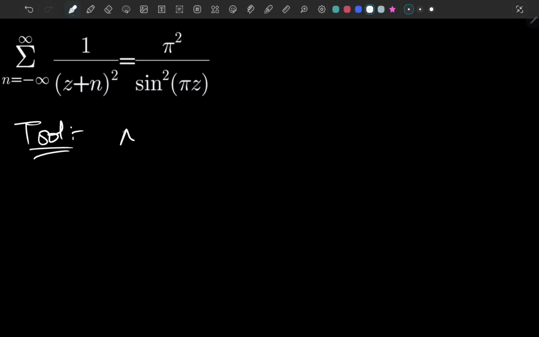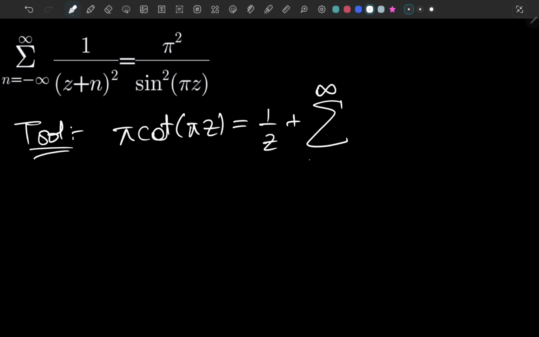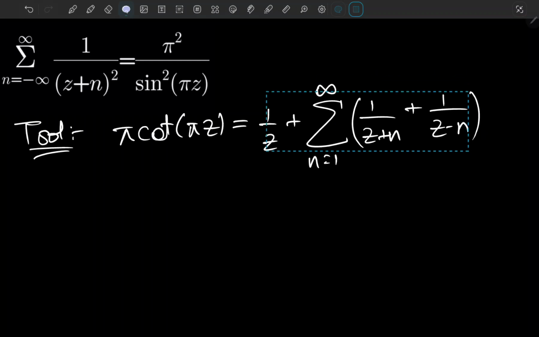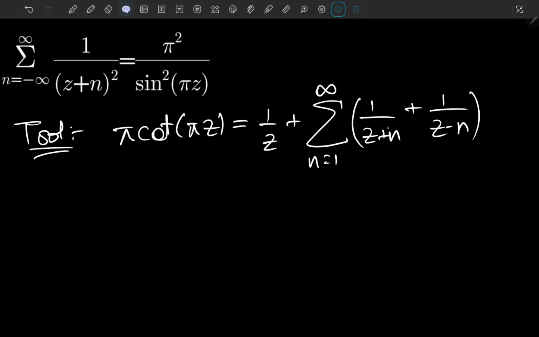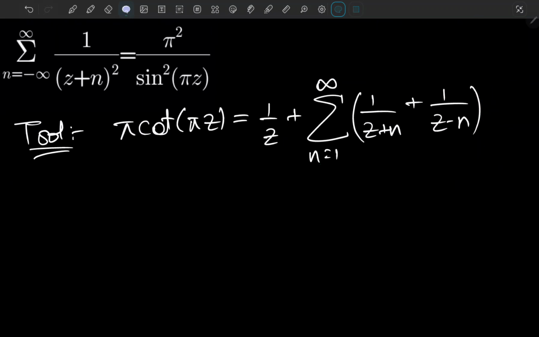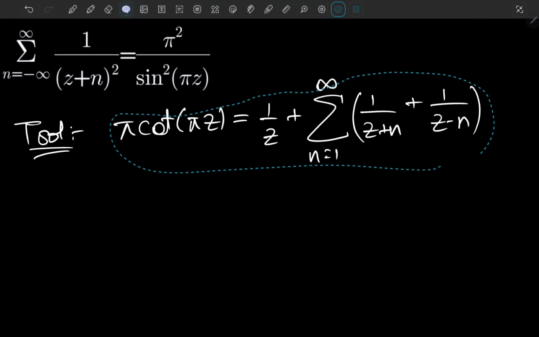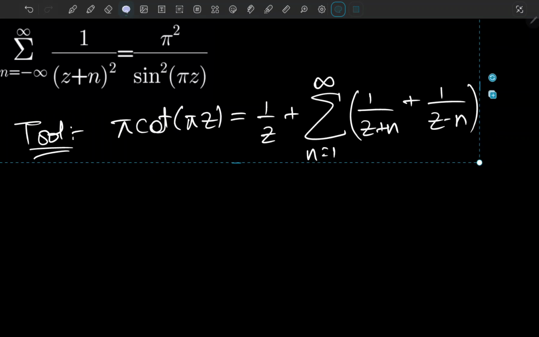The tool, actually, it's not just a tool, it's everything for this. So it is pi times cotangent of pi z equals 1 over z plus the sum as n goes from 1 to infinity of 1 over z plus n plus 1 over z minus n. I have proved this in one of my videos, so you don't need to worry about that.